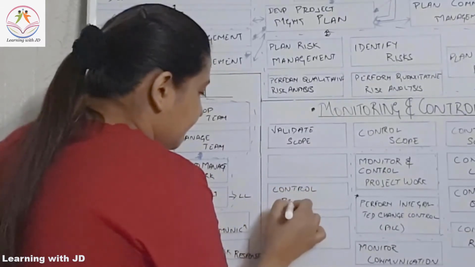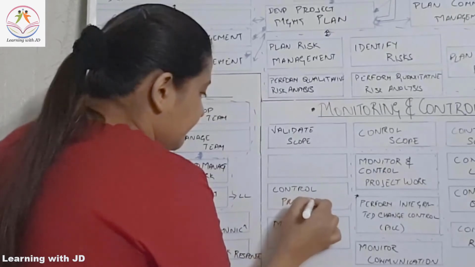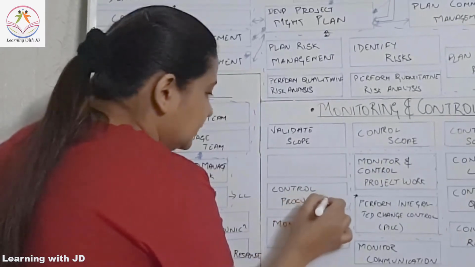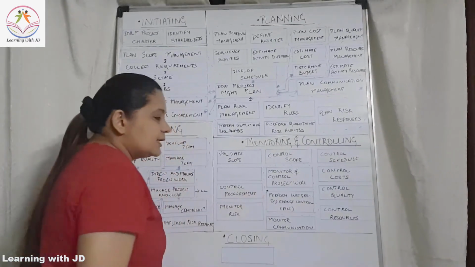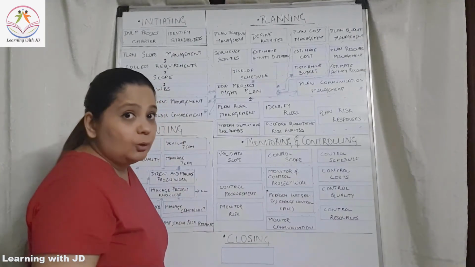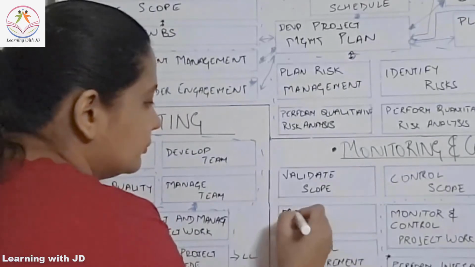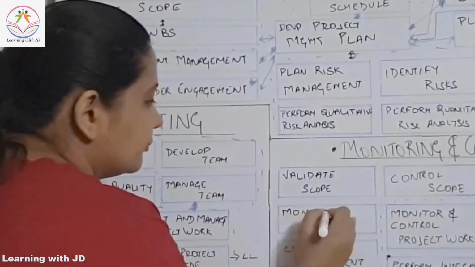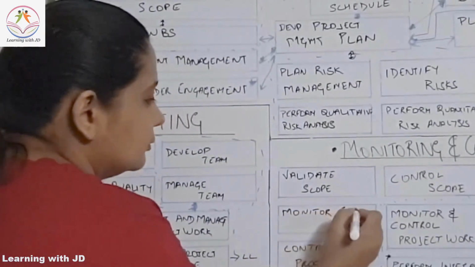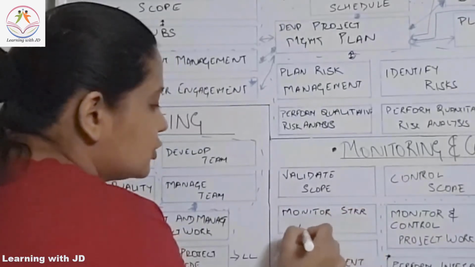All the third party relationships is something that needs to be controlled and managed. And then you will also monitor stakeholder engagement.